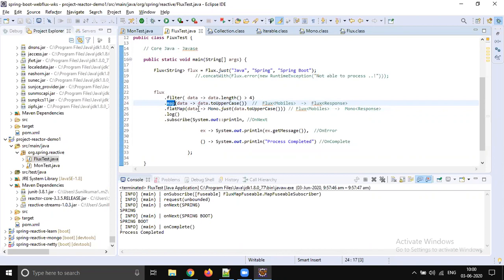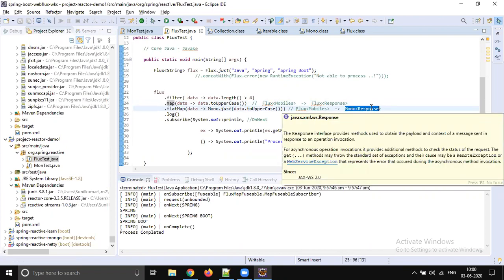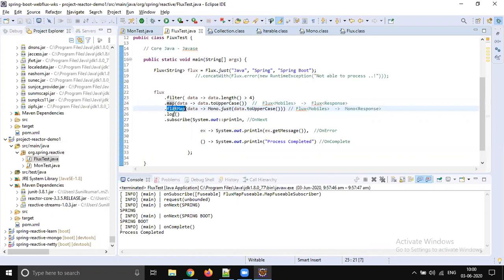So when to use map, when to use flat map? For example, from the backend you are getting mobiles Flux, and you would like to convert that to Mono, then use flat map. But if from the backend you are getting Flux and you are going to return the same type, there are no changes you are going to do, then use map.